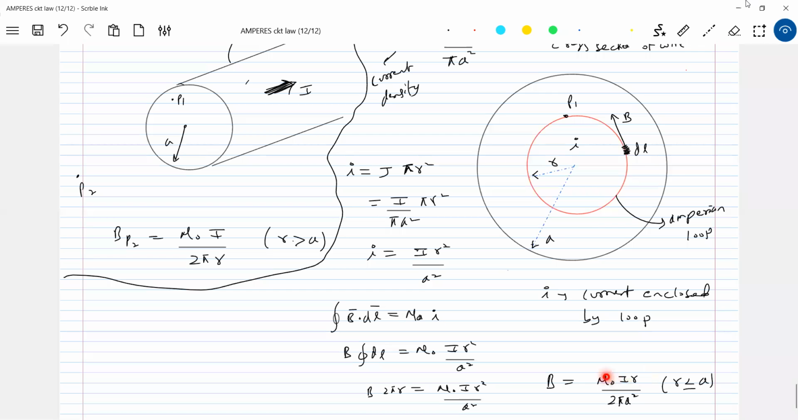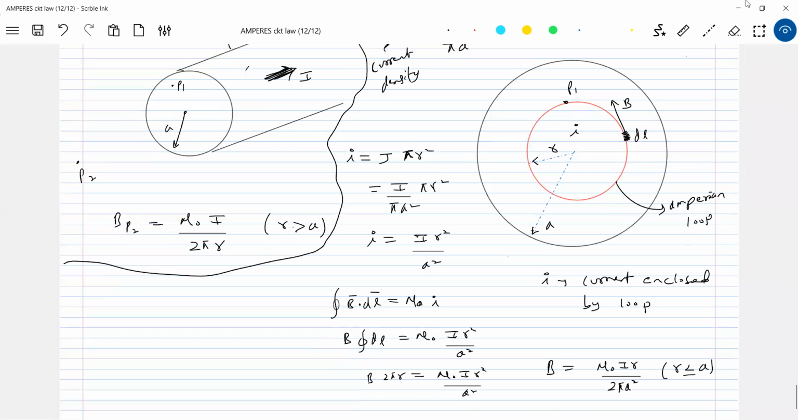Similar to electrostatics, no? Inside, on the surface, outside the charged sphere. Similarly, here also the magnetic field. What about the direction? Concentric circles. Inside the wire and outside the wire, it will be again concentric circles. This also you are supposed to remember.